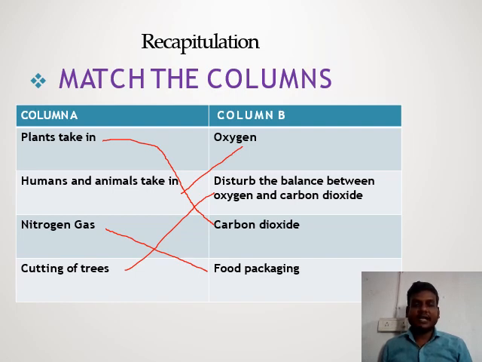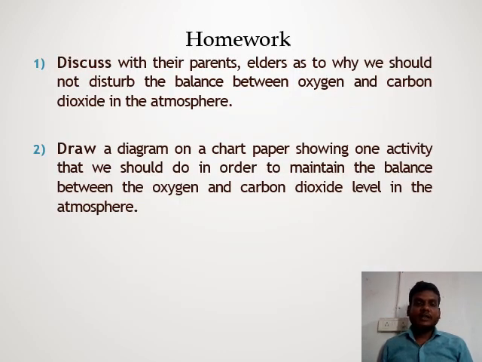I hope today's class is clear to you. Okay, student. This is the homework for you. Discuss with your parents and elders why we should not disturb the balance between oxygen and carbon dioxide in the atmosphere. Write your answer in the notebook and draw a diagram on chart paper. Also write one activity that we should do to maintain the balance between oxygen and carbon dioxide level in the atmosphere. Okay, student, write your homework in the notebook.